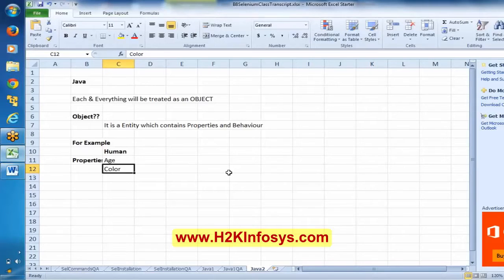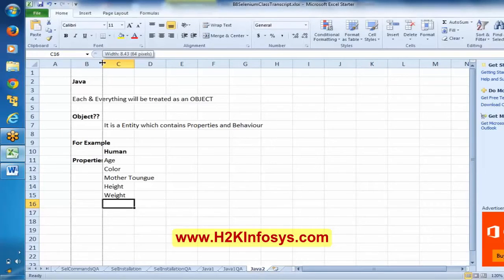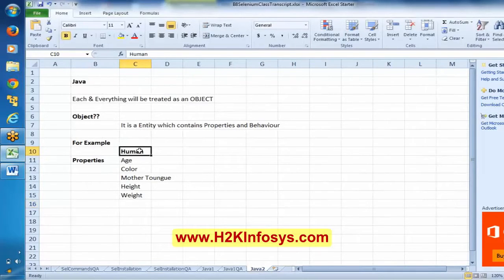So these are the properties: age, color, let us say mother tongue, height, weight. These are the properties of a human being. These are different appearances, I can say these are the appearance attributes. So these are called properties.